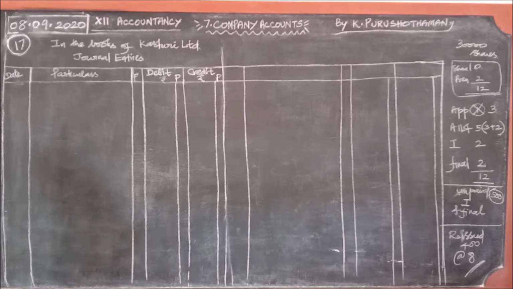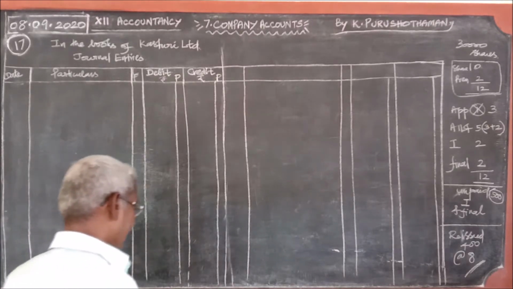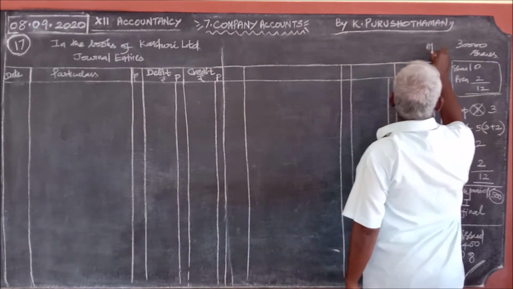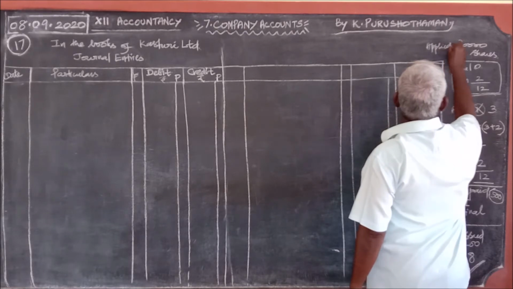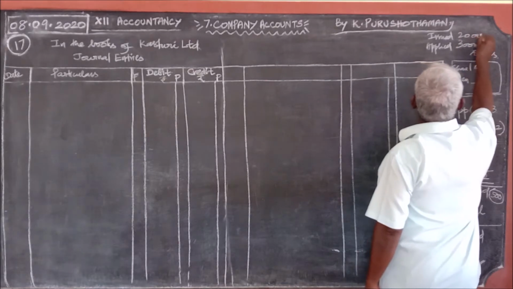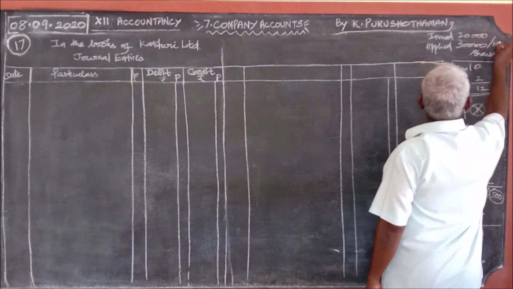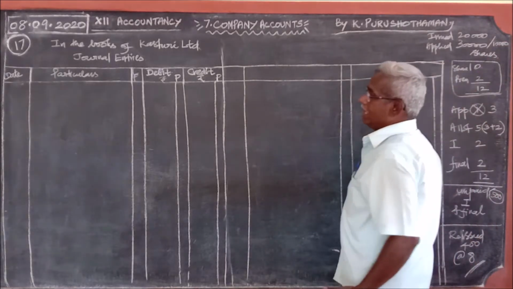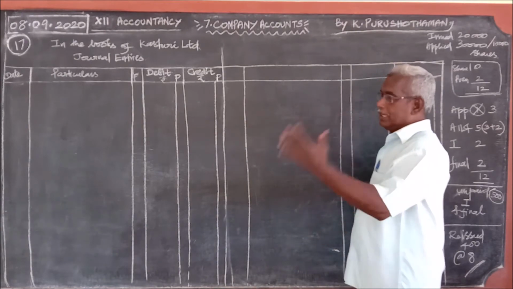Kasturi Limited had allotted 20,000 shares, 10 each at a premium of rupees 2 each, to applicants of 30,000 shares on a pro rata basis. So applied 30,000 shares, issued only 20,000 shares. The excess 10,000 shares application money was not refunded but was adjusted with the allotment.